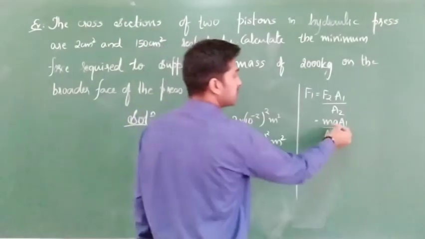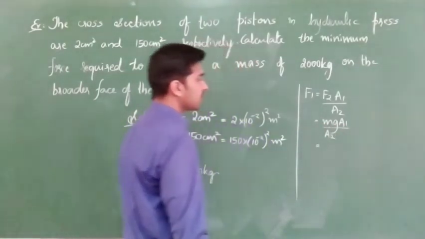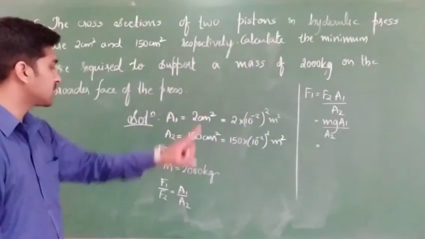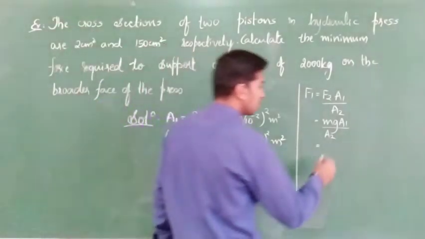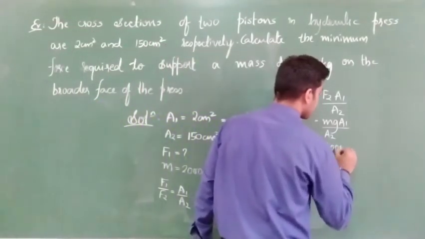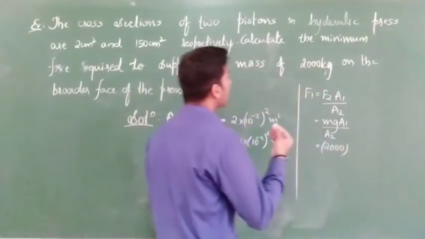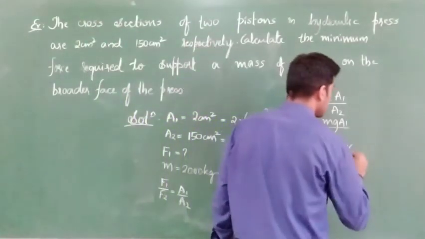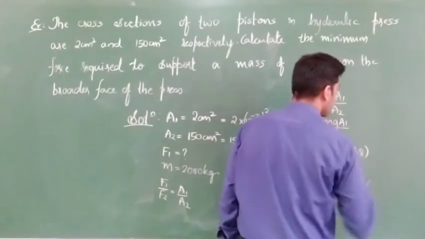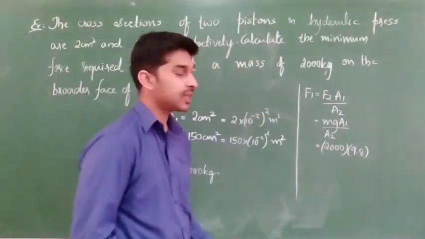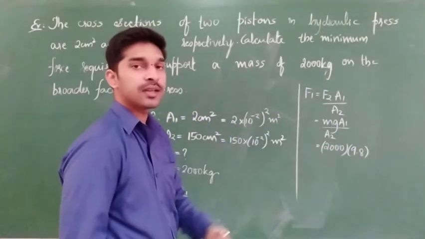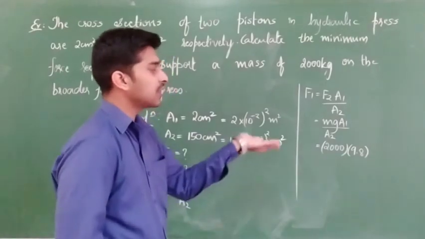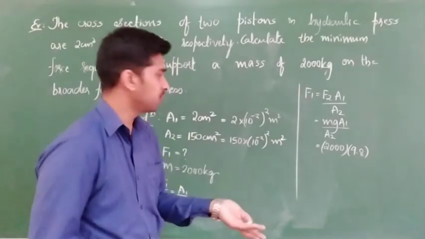So mg A1 by A2, just substitute all the values. The mass value is 2000 kg. Clear? So 2000. G they have not given. If they have not given, better you take it as 9.8 and check how much you are going to get. If they have given, take it as 10. But for convenience you can choose 10 also, no problem.